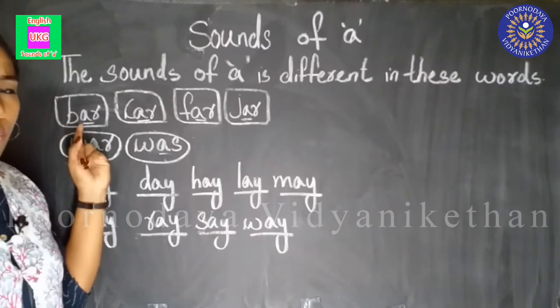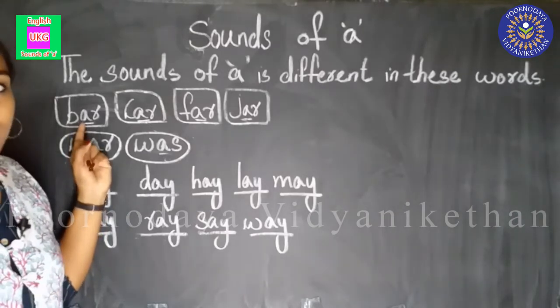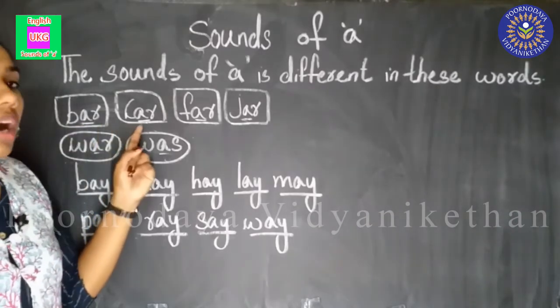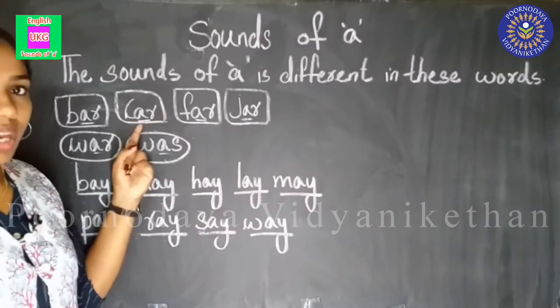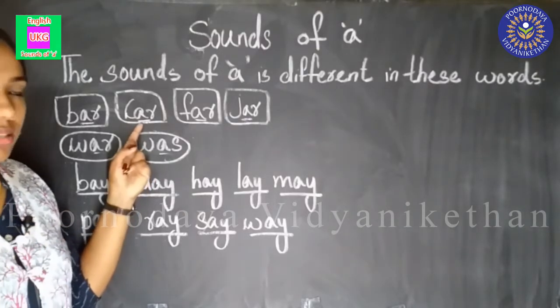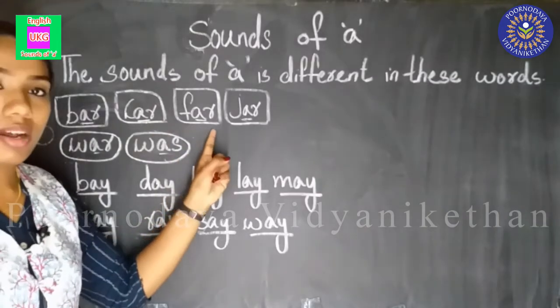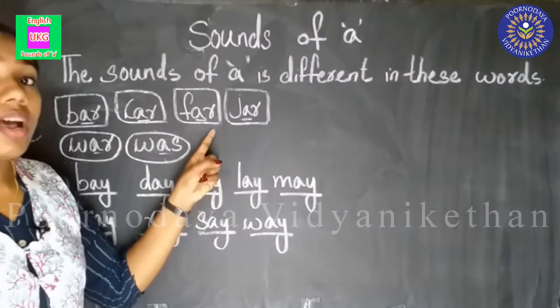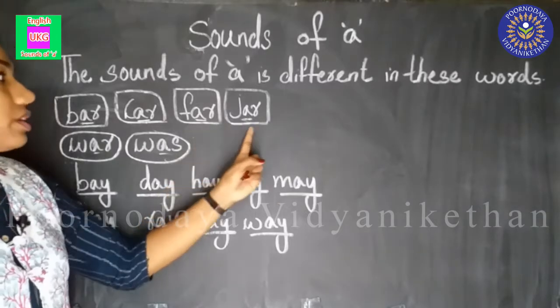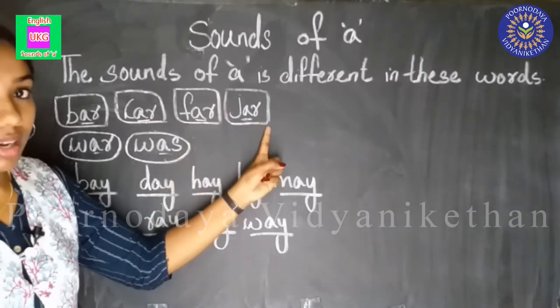Bar. What is the sound of A? A. Okay. Car. What is the sound of A here? A. Far. A sound. Jar. A sound.